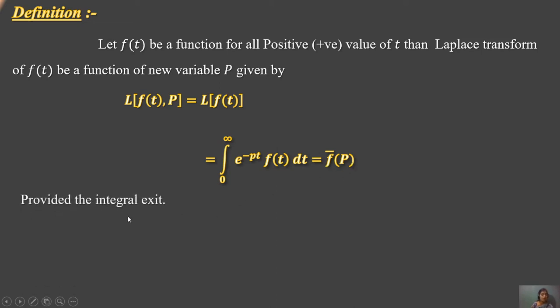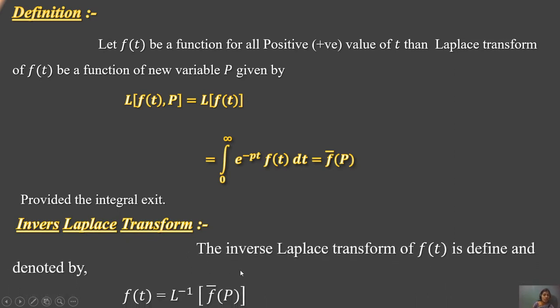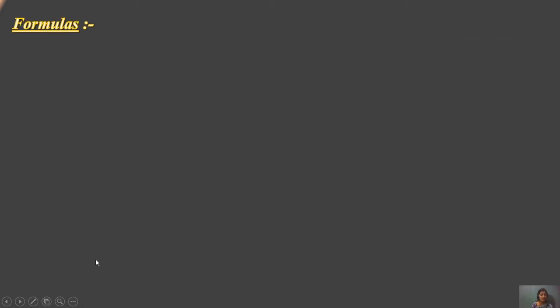Then, provided the integral exists, the inverse Laplace transform of f of t is defined and denoted by f of t equals L inverse f dash p. Same as the form, but generated as an inverse form. Both of these are the definitions of the Laplace transform as well as the inverse Laplace transform.